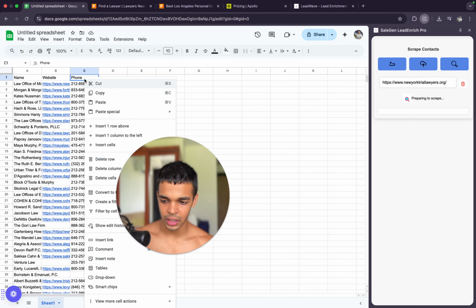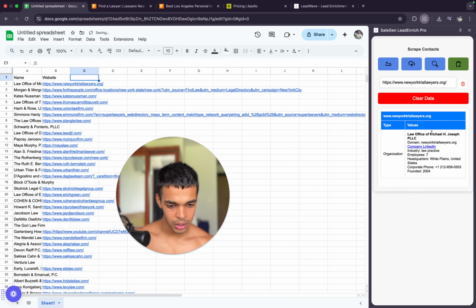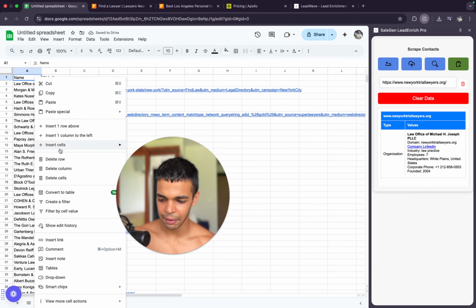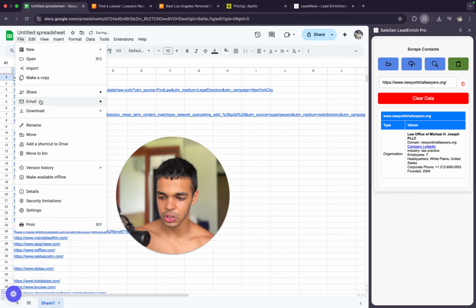Let's say I'll remove this column, so delete column. You can see we're able to find the company information but not the owner. But if you do it on a large enough scale, if you upload 100 domains, you'll easily be able to find 40 to 50 domains maybe. And we're using the Apollo database for this.